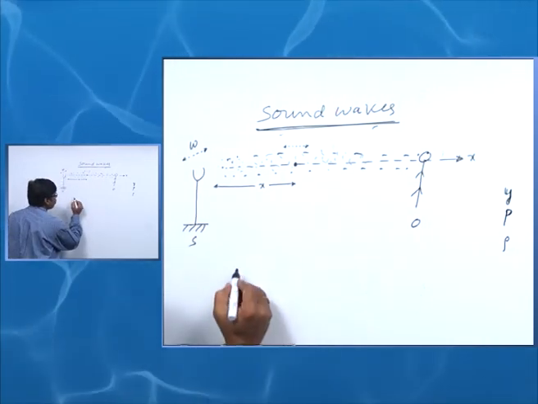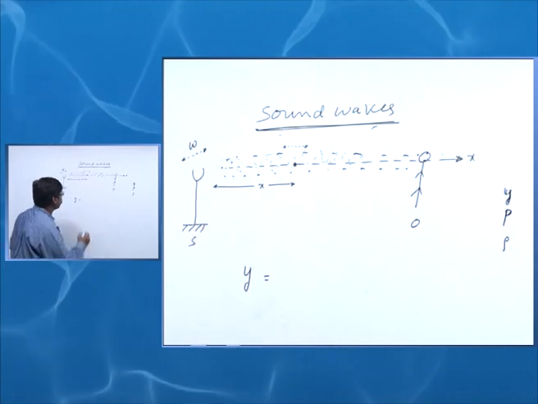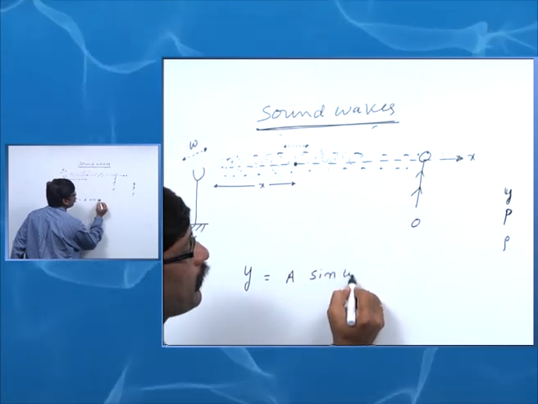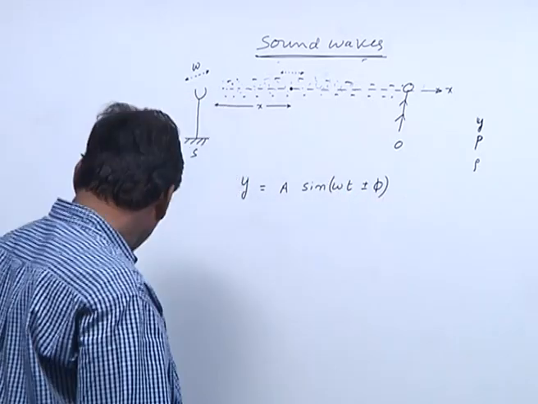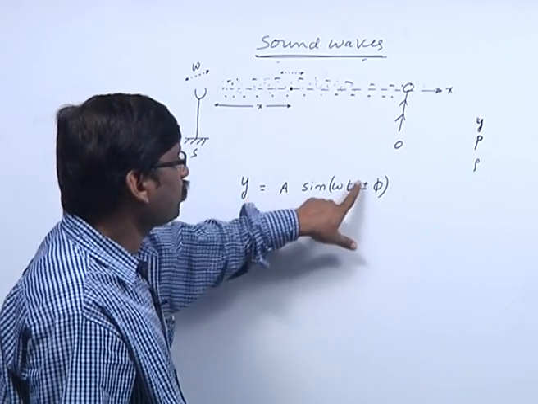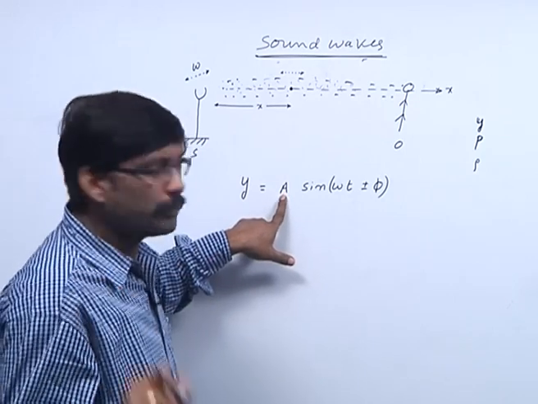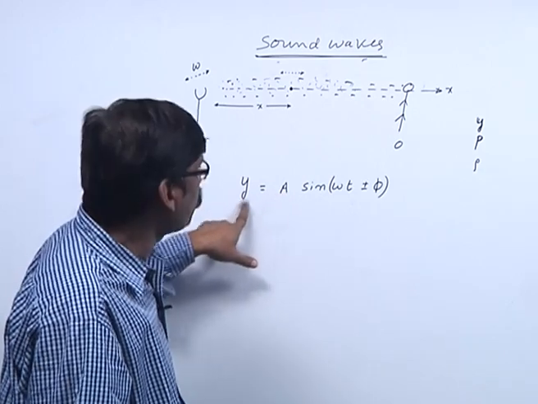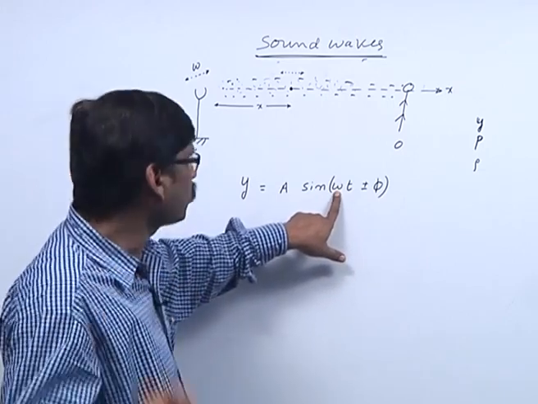In SHM, we know that the displacement of the particle y is equal to a sin(omega t plus or minus phi), where a is called the maximum displacement from its mean position, that is called amplitude, y is the displacement from the mean position, omega is the angular frequency, which is nothing but 2 pi n, n is frequency.